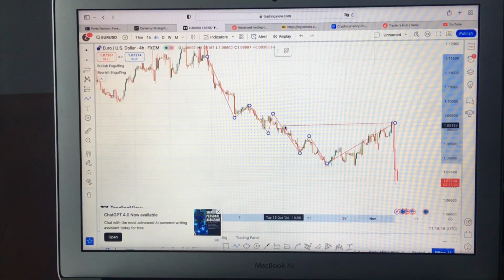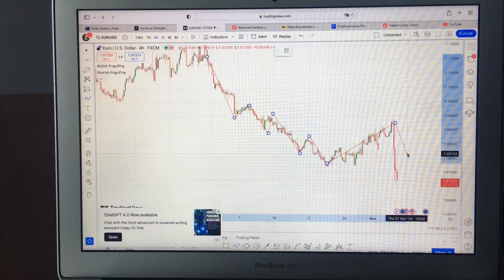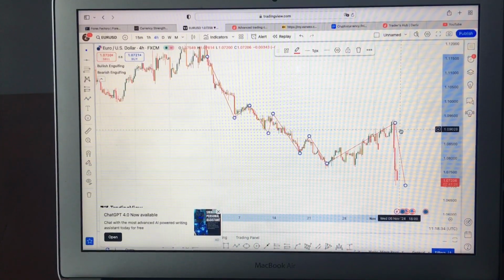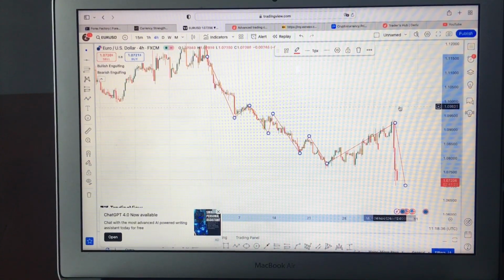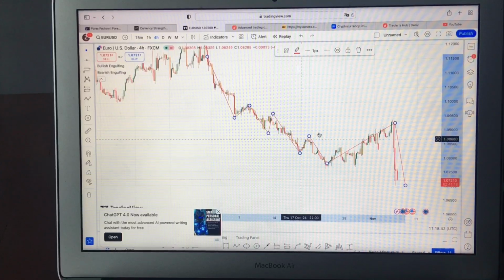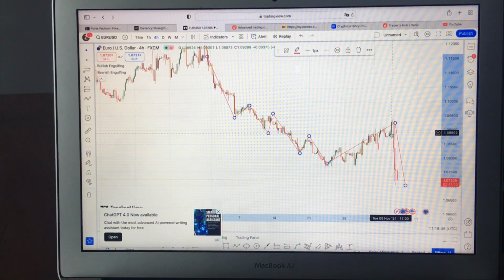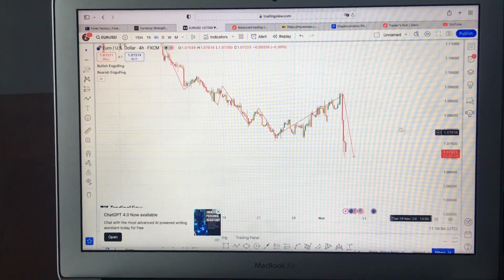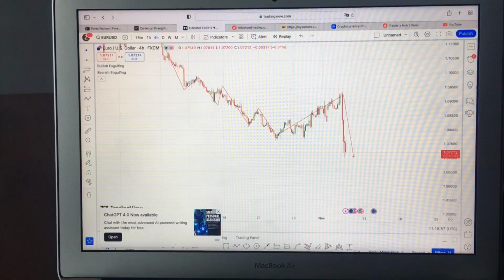Look, price literally broke above this high here, and then it was trying to start creating a series of higher highs and higher lows. That's based on technical analysis, but because this is fundamentals, price literally reversed on all of this move, and this is one of the main reasons why anybody who was trying to buy all this space got stopped out. And this is one of the reasons why I was staying away from USD pairs, because imagine price breaking above this high here and confirming to you that you are on a straight up buy move, and then before you can ease yourself and come back, you have this massive rejection. That's just going to be so painful. So that's that for USD, that's Euro USD and GBP USD.